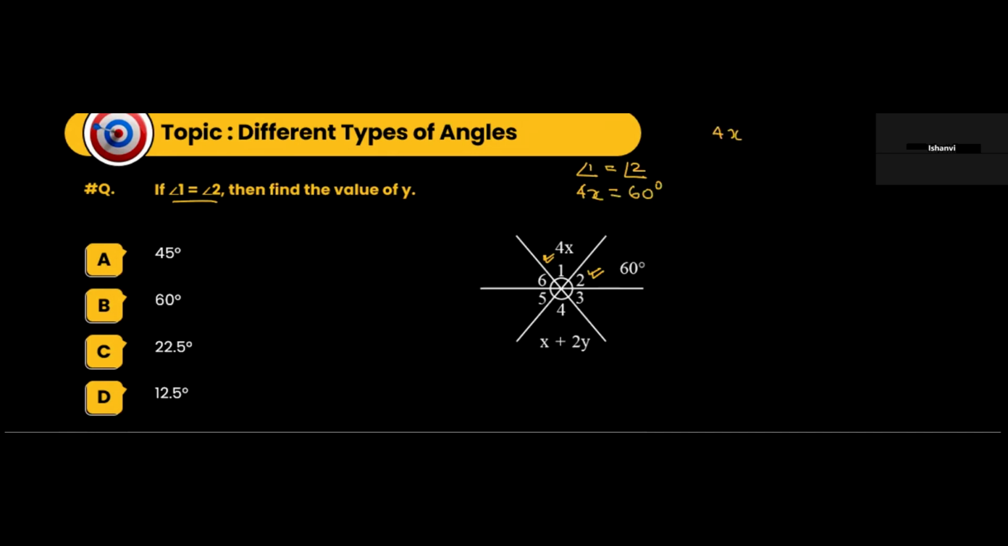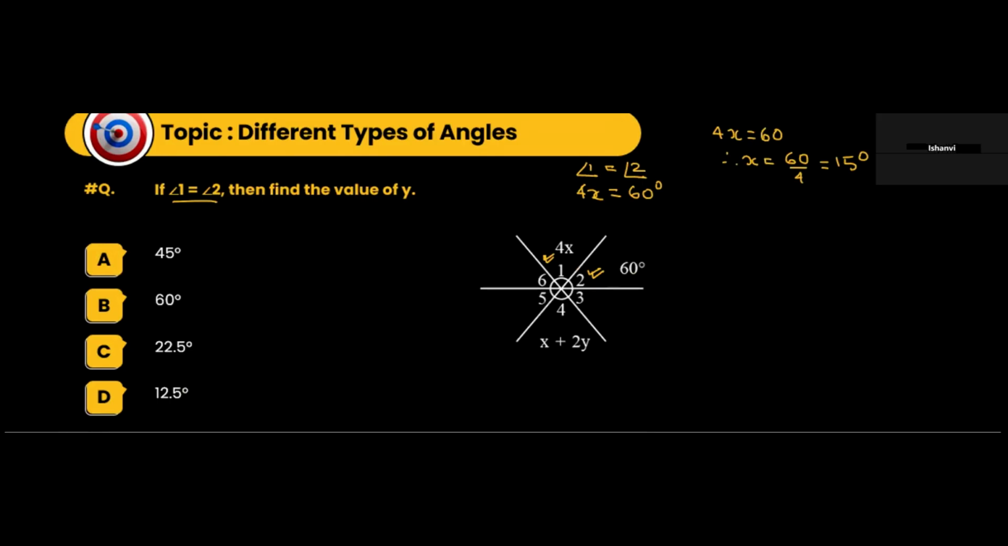So 4x is equal to 60 degrees. That means x is equal to 60 by 4. That is 15 degrees. Okay? Now you have to find out the value of y. Now look at this very closely.